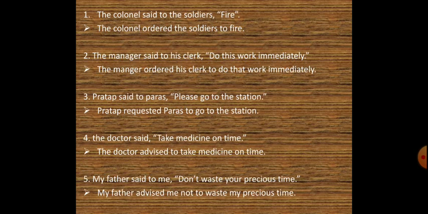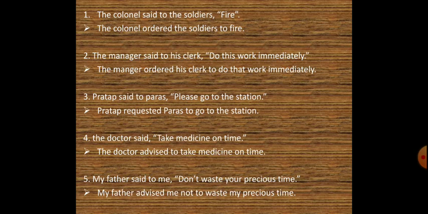The colonel said to the soldiers, "Fire." So the indirect narration would be the colonel ordered. So in place of writing said, we put ordered over there. The colonel ordered the soldiers to fire. So in place of the comma, we will be putting to. The second example is the manager said to his clerk, "Do this work immediately." The indirect narration would be the manager ordered his clerk to do that work immediately.